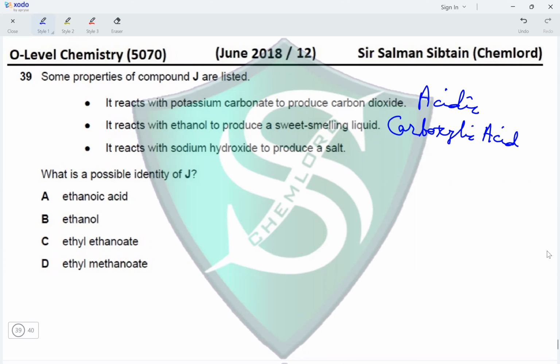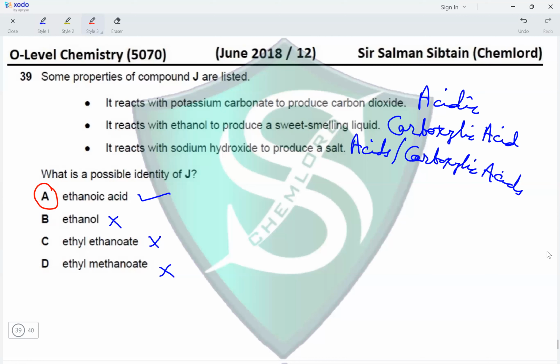And next, it reacts with sodium hydroxide to produce a salt. This is what both acids and carboxylic acids do. So basically, this is a carboxylic acid because it produces an ester. Okay. What is the possible identity of G? So we have options of ethanoic acid, which is a carboxylic acid, ethanol, which is an alcohol, ethyl ethanoate, which is an ester, and ethyl methanoate, which is also an ester, making option A the correct option for this question.